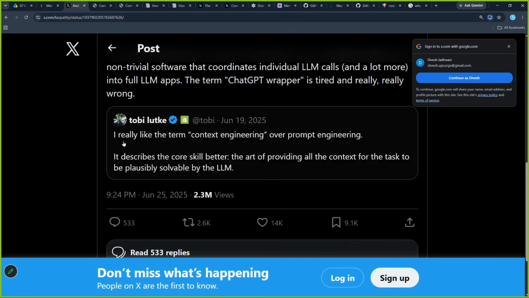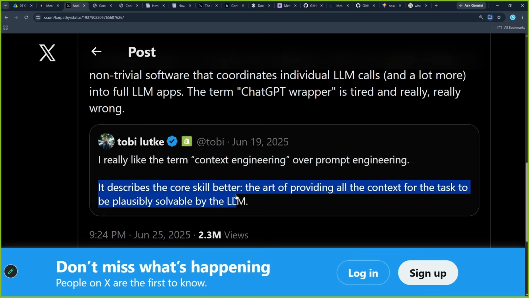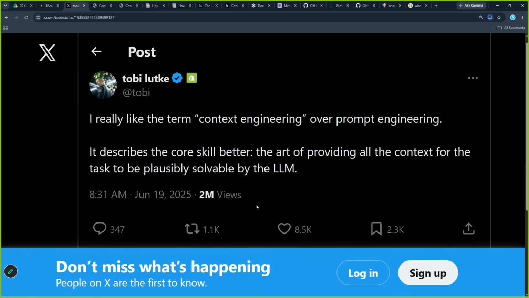Someone on Twitter said, I really like the term context engineering over prompt engineering. It describes the core skill better, the art of providing all the context for the task to be plausibly solvable by the LLM. In simple words, how to give the right kind of information to the large language model.